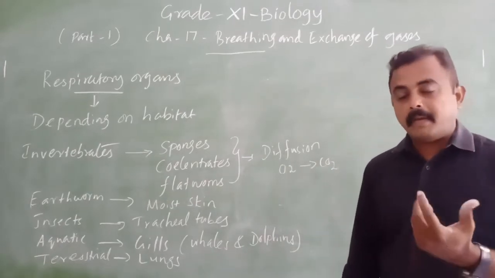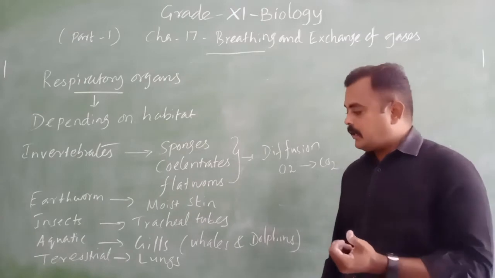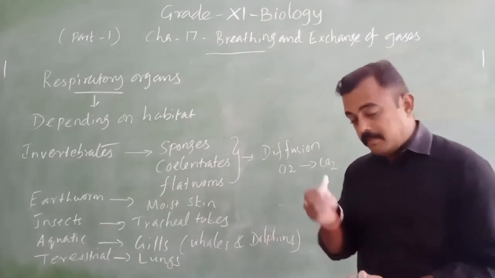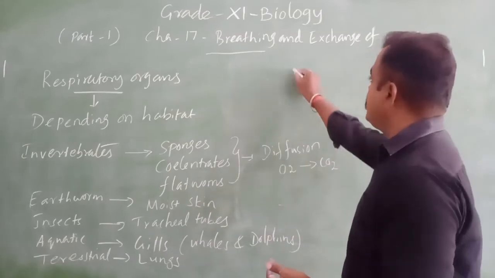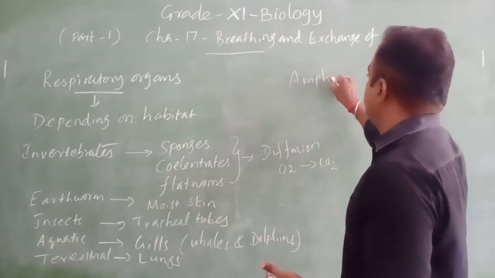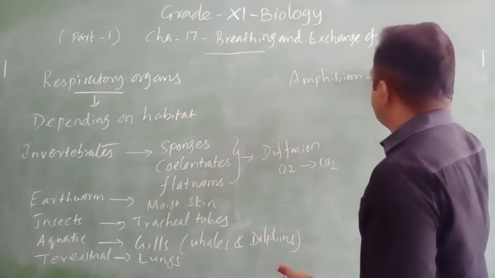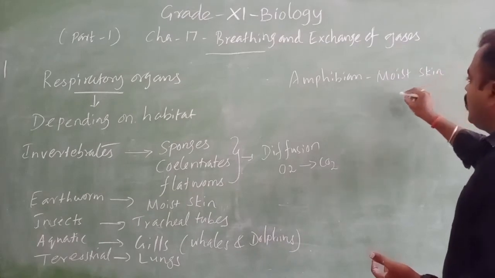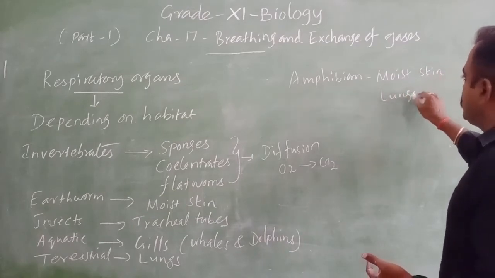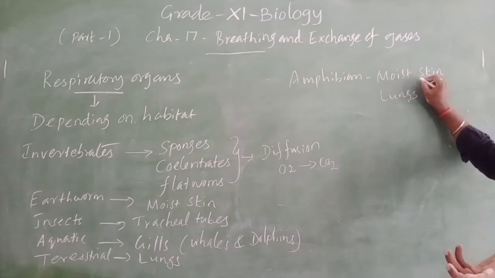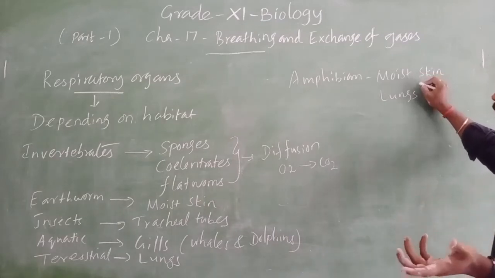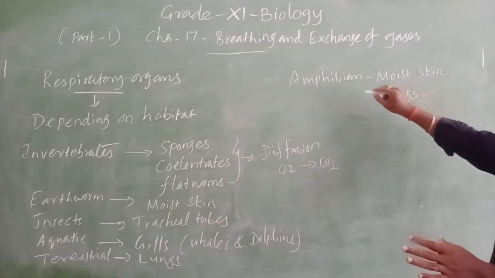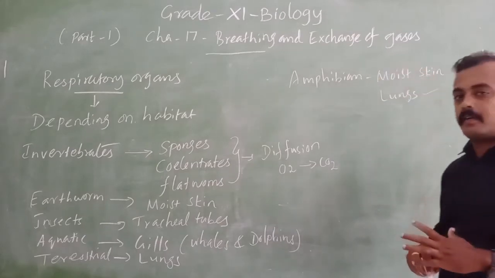reptiles, mammals, and even amphibians also. Amphibians use moist skin and lungs. Moist skin is used in water. When it comes on land, it uses lungs. So amphibians use two kinds of respiratory systems.